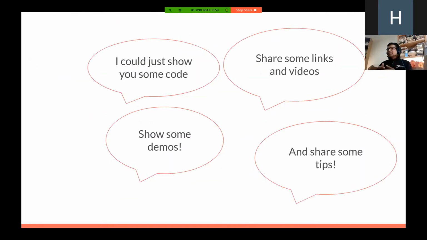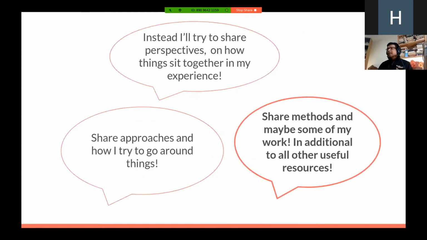In this presentation, I could have shown you some code, some demos, some links and videos, and shared some tips, and that could be it, right? But I'd like to do it slightly differently. Instead, I want to share my perspectives on how things sit together in my experience, and also share my approaches, my methods, some of my work, and resources that I've gathered during the whole process. By doing this, I'm giving you a better perspective on how to ground yourself and become better at what you're doing.